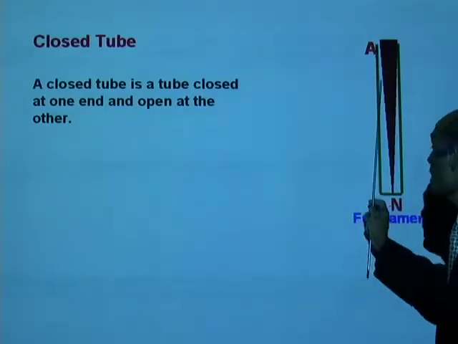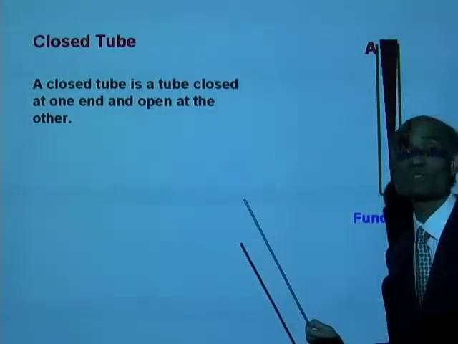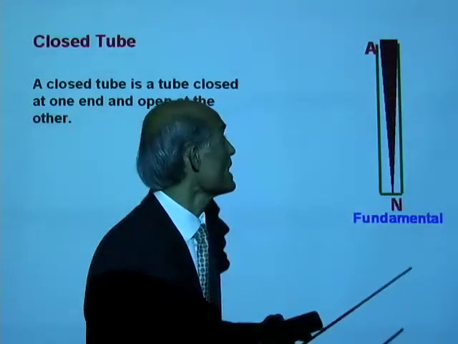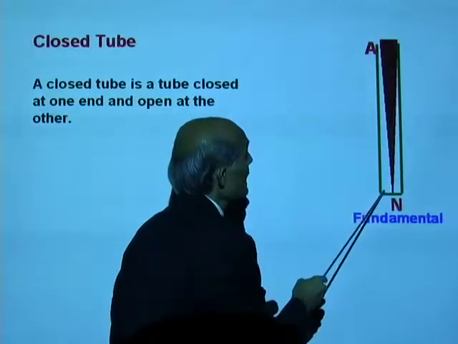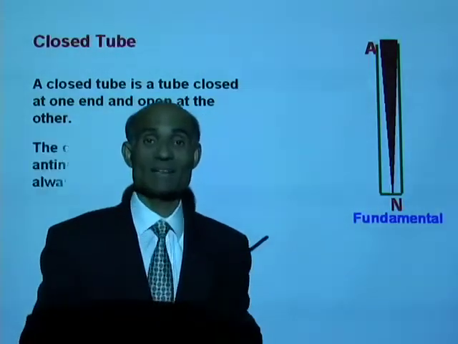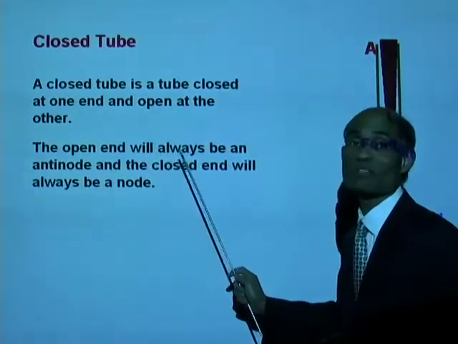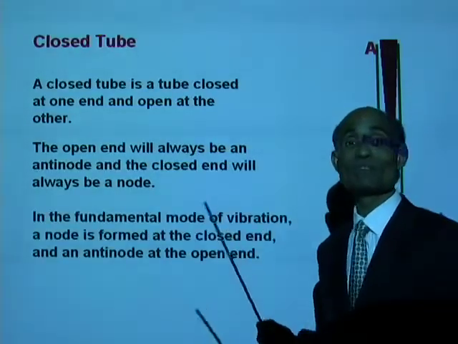That means this is the fundamental mode of vibration of a closed tube. Now, in the fundamental mode, you have an antinode at the mouth of the tube, a node at the closed end. The open end will always be an antinode, and the closed end will be a node.